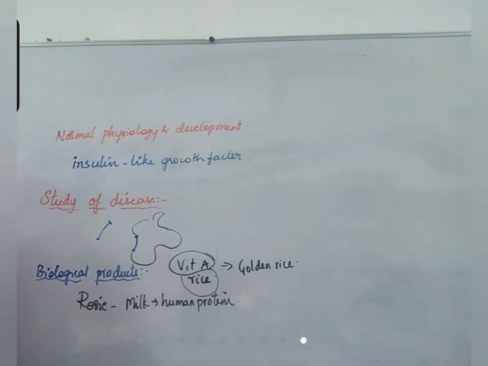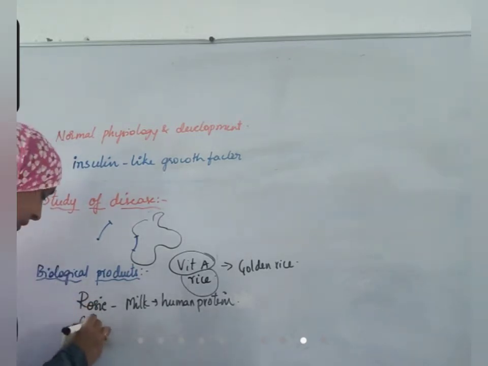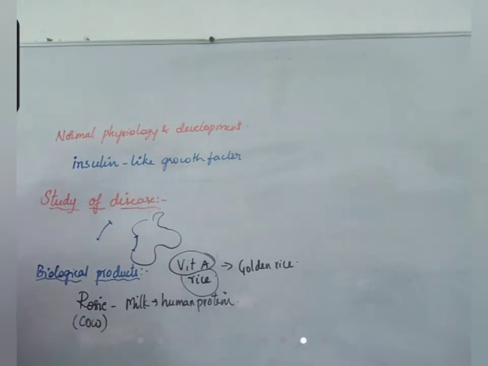Okay, this cow's milk is suitable for the consumption of human beings. It is more beneficial. Sometimes cow's milk is not suitable for very small infants. So if a protein from human beings is introduced, it becomes more suitable for the small growing babies.